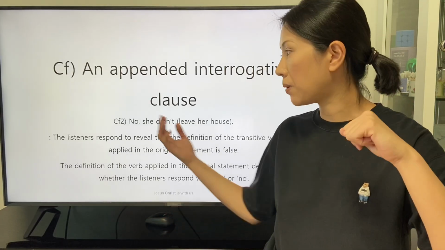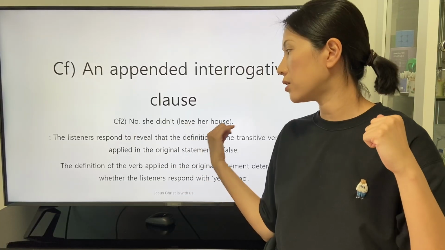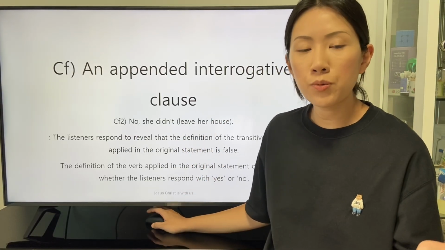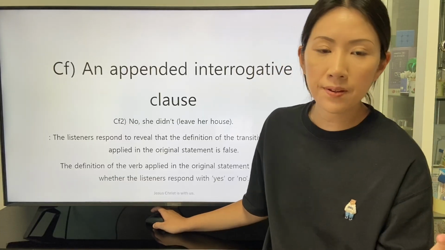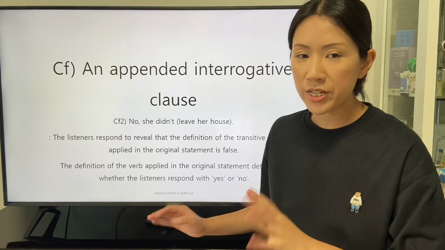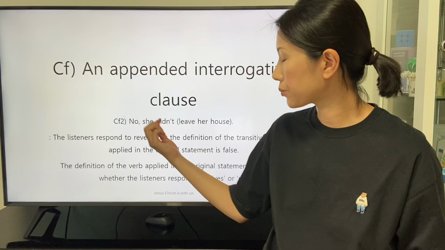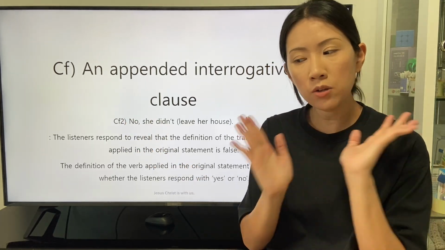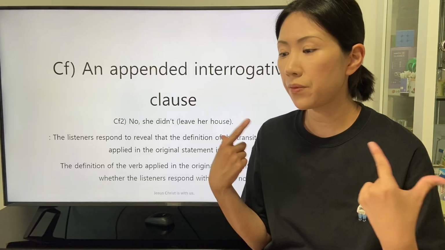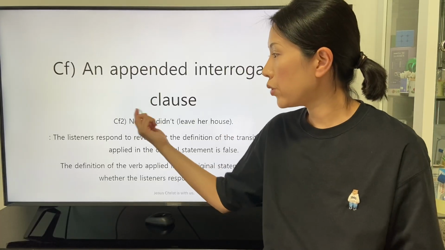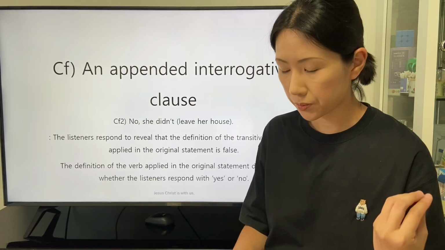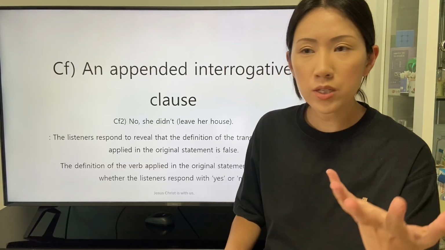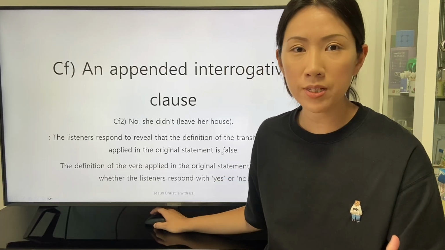The second response is this: no, she didn't leave her house. The listeners respond to reveal that the definition of the transitive verb left applied in the original statement is false. We can understand that the speaker responds with no according to the declarative statement.